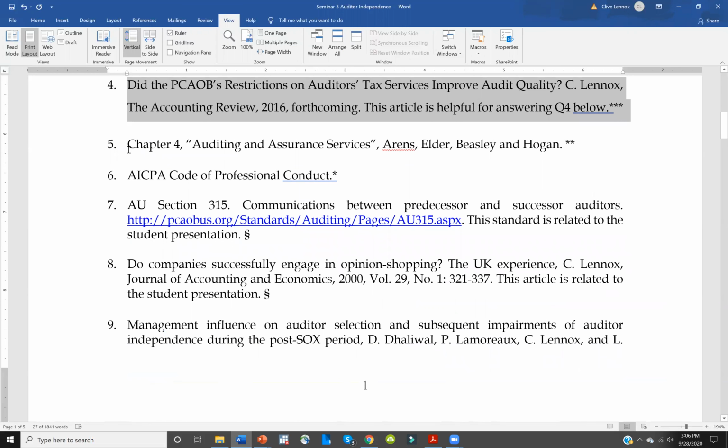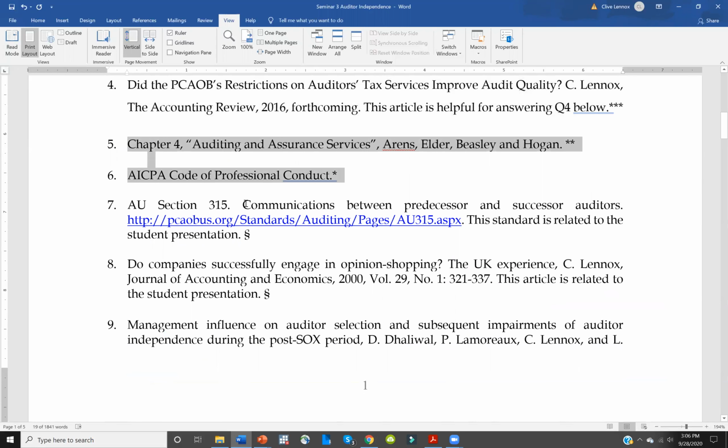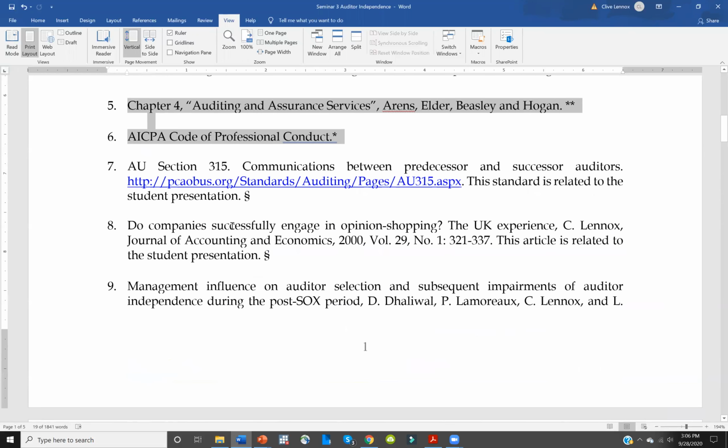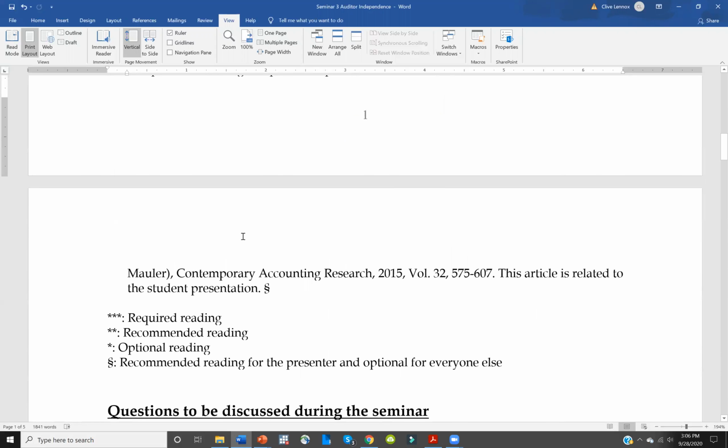And then there are a couple of additional readings here which are voluntary, so these are not required. But if you want to find out more about auditor independence issues, you can have a look at chapter 4 in the Arens, Elder, Beasley, and Hogan textbook, and also the AICPA Code of Professional Conduct. Then I have some readings relating to the student presentation. These are mainly for the students who are going to be giving the presentation. Of course, those who are not giving the presentation can read them if they have time as well. So that's readings 7, 8, and 9.